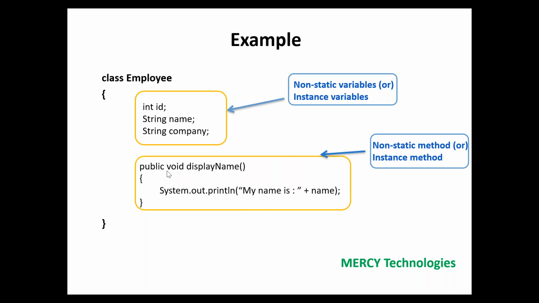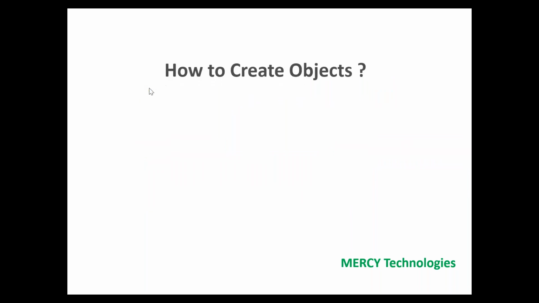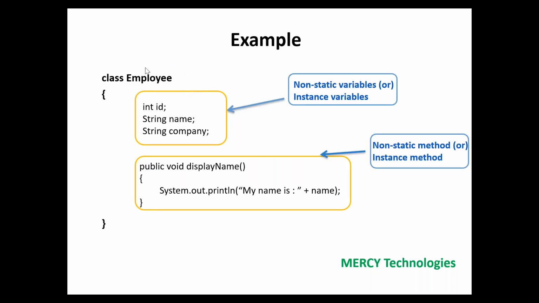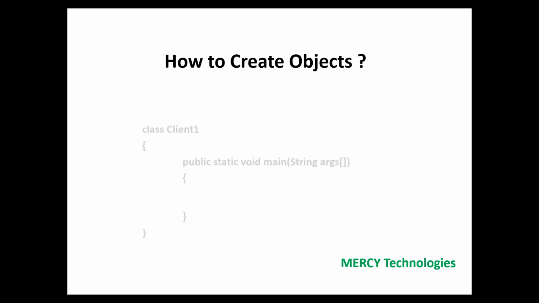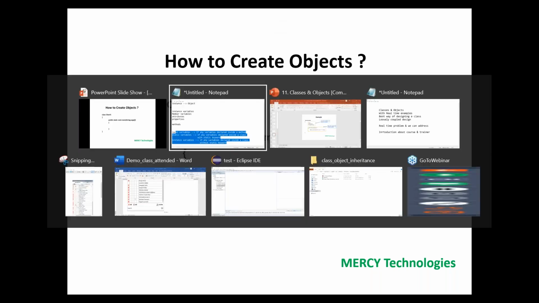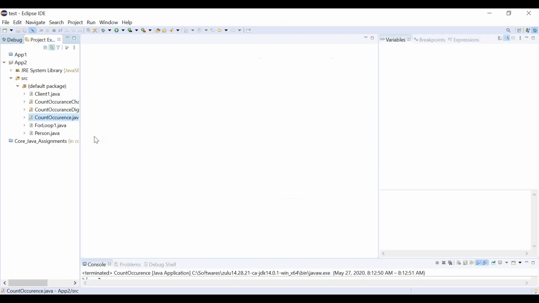So let's go ahead. Here we have designed one class. Let's go ahead with the next thing. This is very important. We can concentrate on how to create objects. In the previous slide, we have seen how to create a class. In the coming slide, we will see how to create objects. This is our main session. For now, we will use Eclipse to create objects. In a future class, we will see how to use Eclipse.